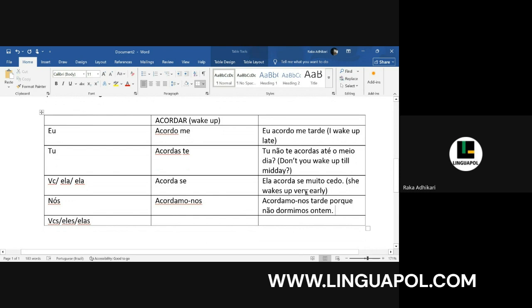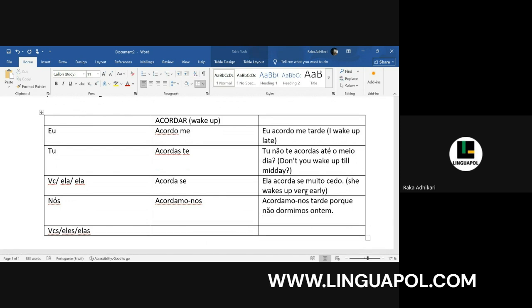But if we use a question, for example, nos acordamos cedo amanhã.